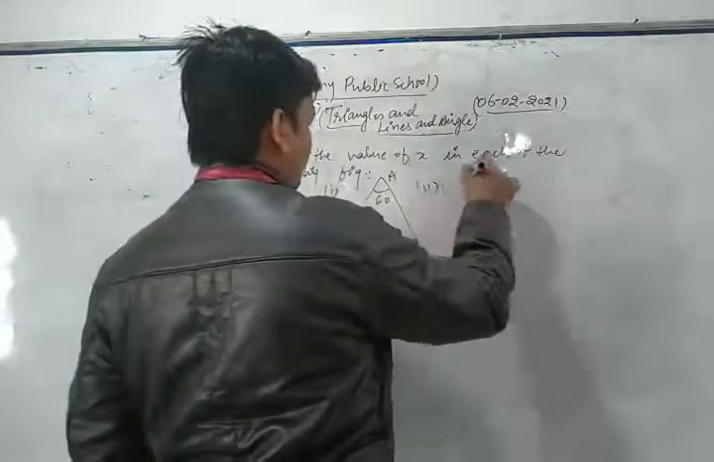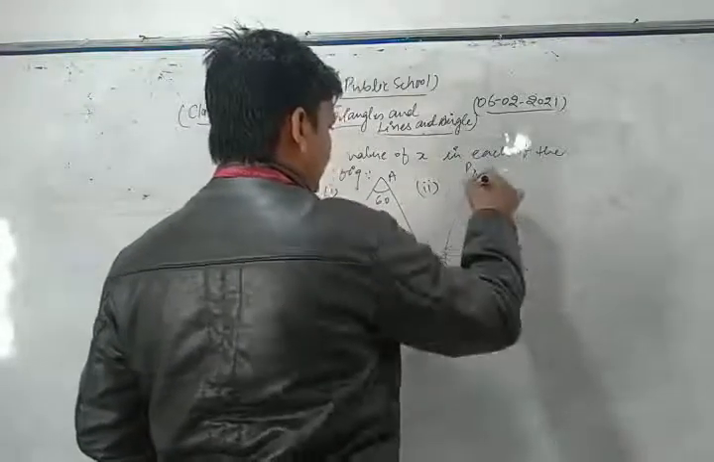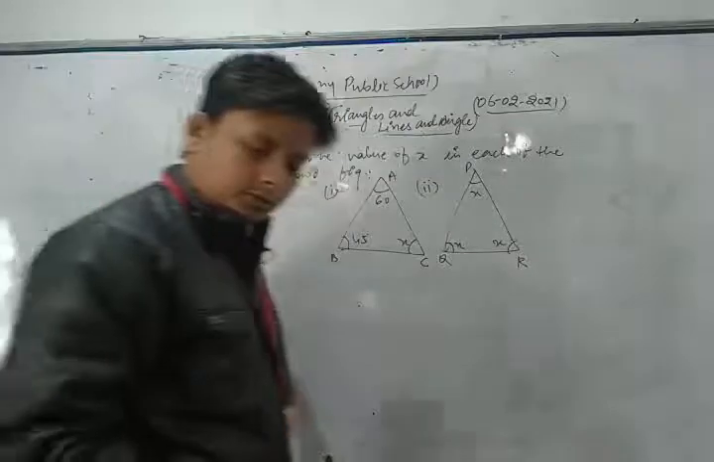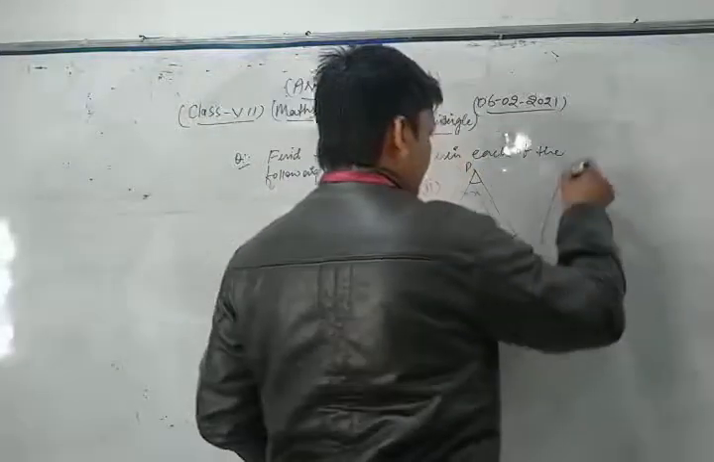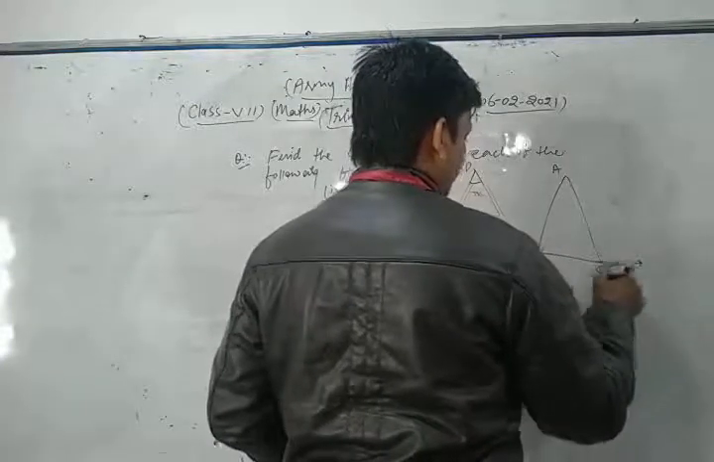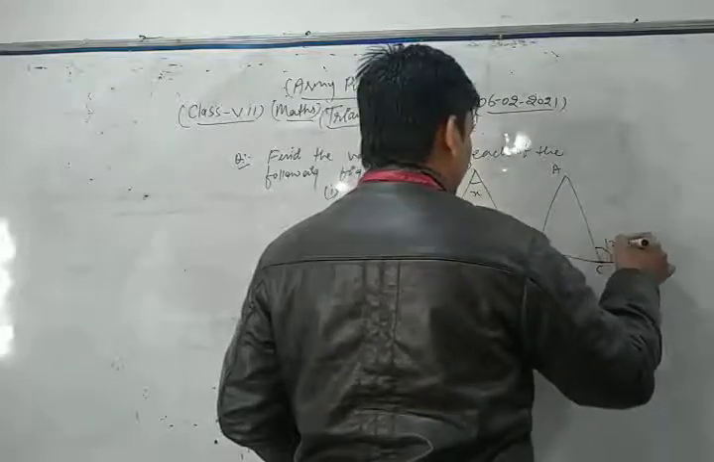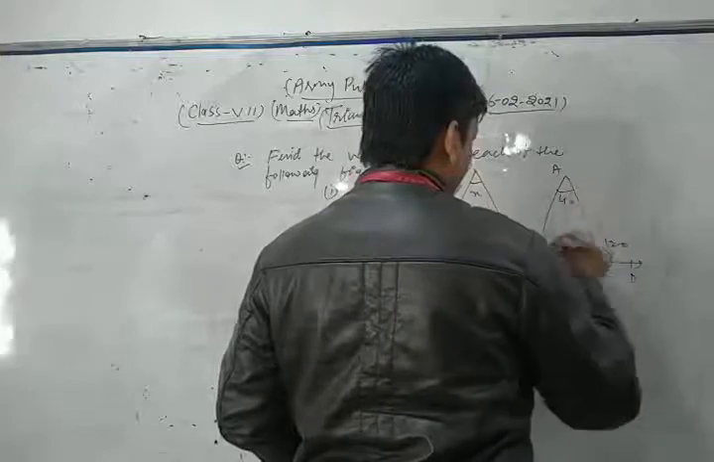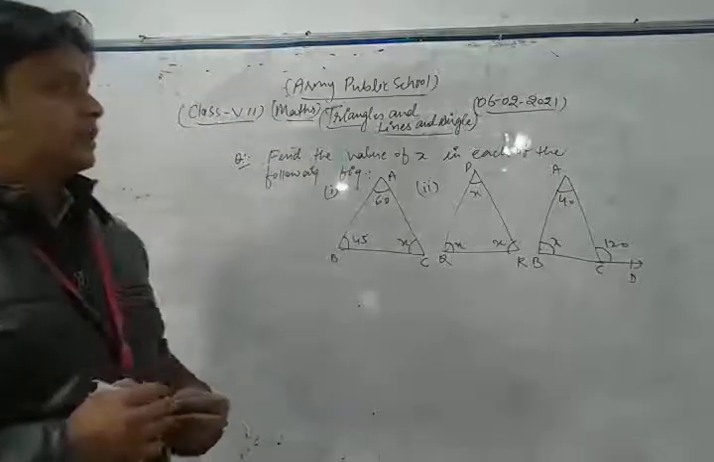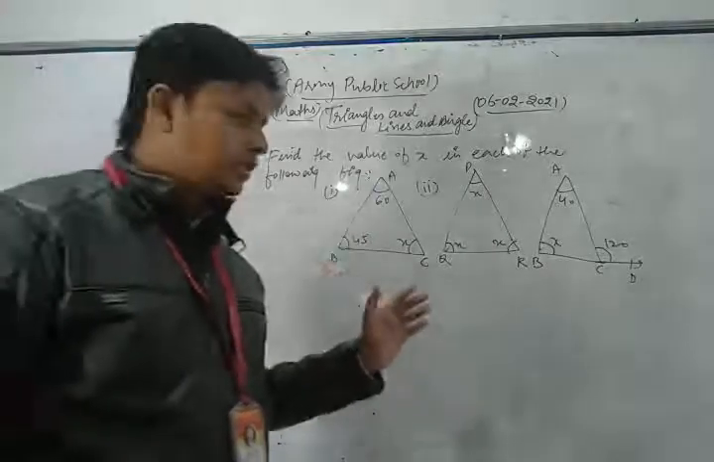Second one, here triangle PQR, and each angle is equal to x. And the third part of this question, dear students, let's see. Here a triangle ABC and this side is produced to D. Then that is 120, that is 40, and we find the angle. So this is a question based on these two properties. Now let's see the solution one by one.